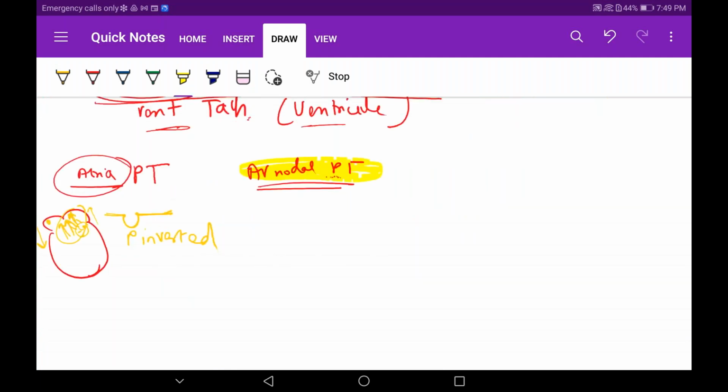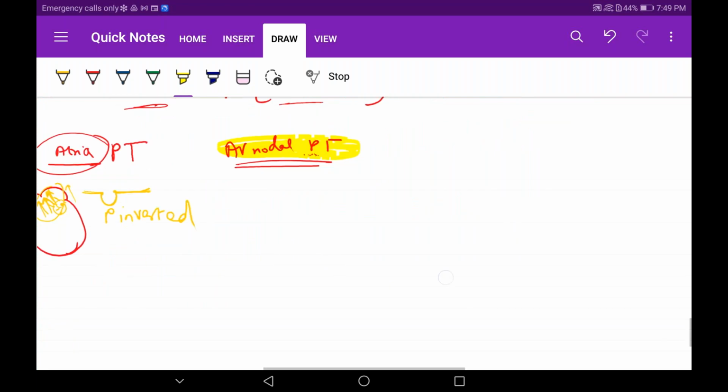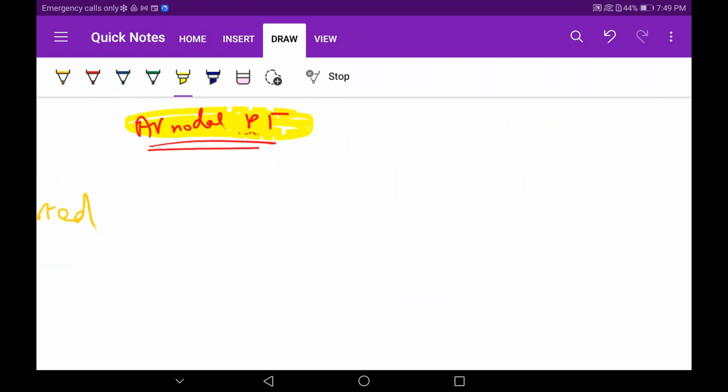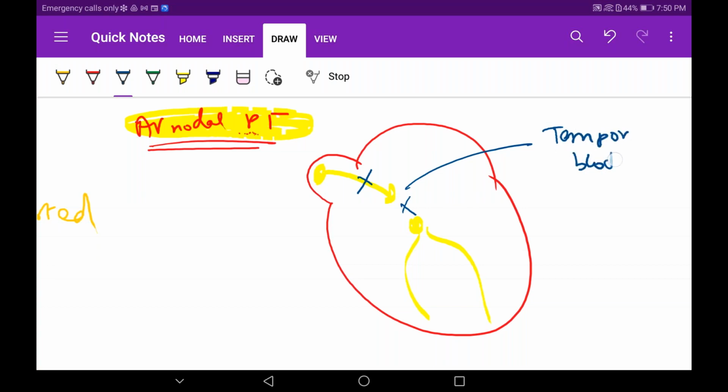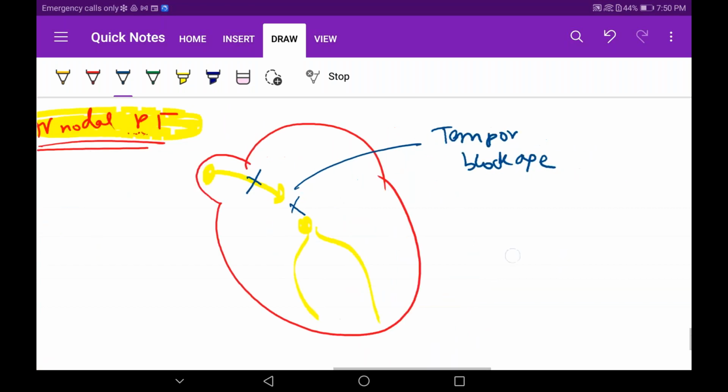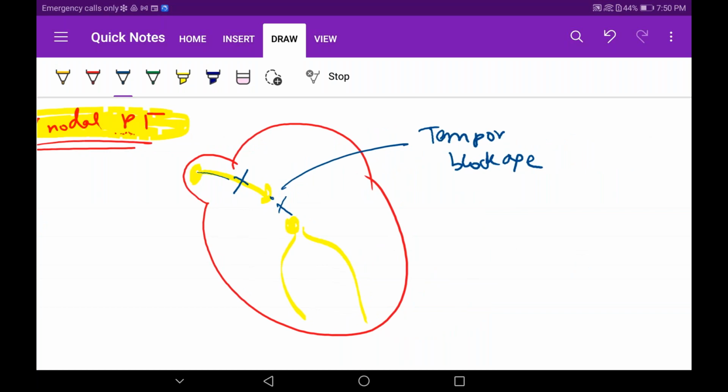Come to AV nodal paroxysmal tachycardia. What do I mean by AV nodal paroxysmal tachycardia? What happens over here is that the AV node is temporarily creating a blockage in the heart. So focus over here appropriately. This is our SA node. He will produce normally through the AV node and bundle of His. But what is happening is there is a temporary blockage over here. Write down like this, and put the diagram: temporary blockage in the conducting system. Temporary. So this fellow sent the signal, it reached over here and it stopped.